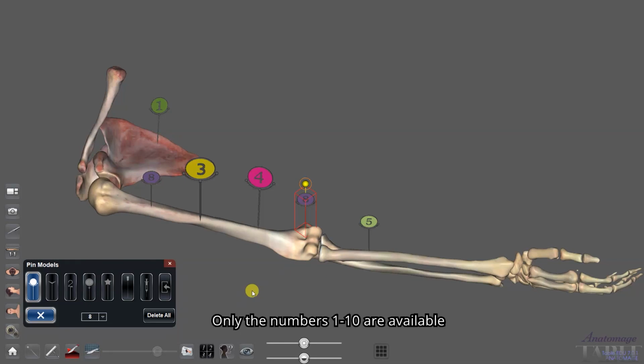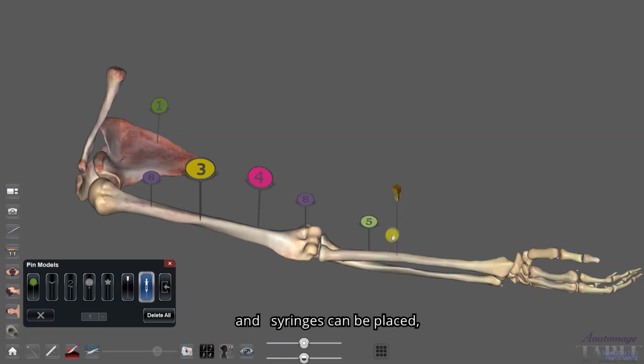Only the numbers 1 through 10 are available for each of these 5 styles for a total of 50 pins. Up to 5 lumbar needles and 5 syringes can be placed, which function just like pins.